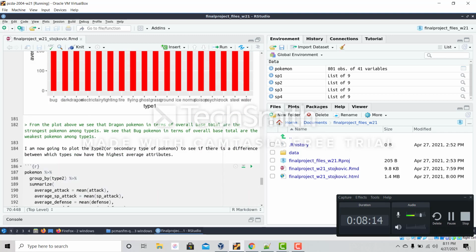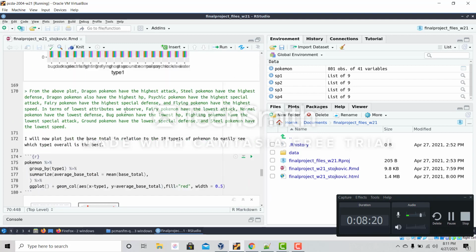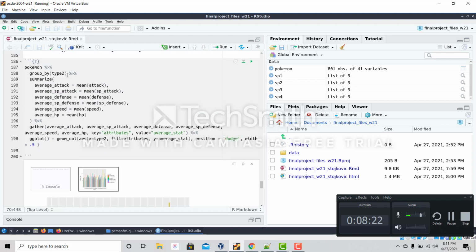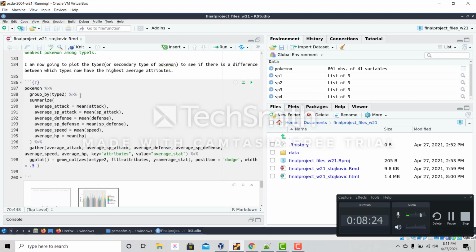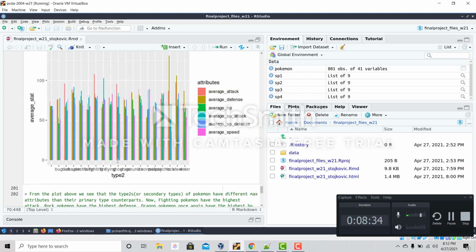After this, I wanted to do the same graph as above, but not this graph, the one above this graph, this plot, except instead of using type 1, I used type 2, which is the secondary type of Pokemon, to see if there was a difference in the strongest type 1 Pokemon and weakest type 1 Pokemon. As expected, there were differences.